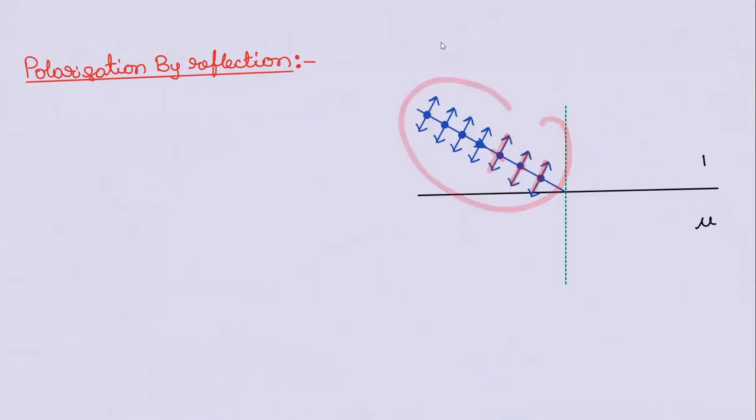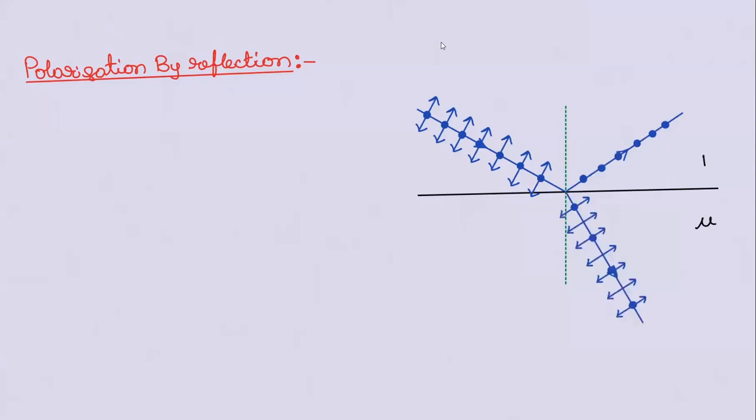It is unpolarized light. When the light ray, which is unpolarized, hits the two media interface, obviously light ray will reflect and refract. Reflected light ray will be like this. Refracted will be like this. So reflected, I was able to understand. It is crystal clear. Reflected is plane polarized, and vibrations are out of plane. I can understand that it's coming out of the plane. I can understand this one clearly. But what about this one?